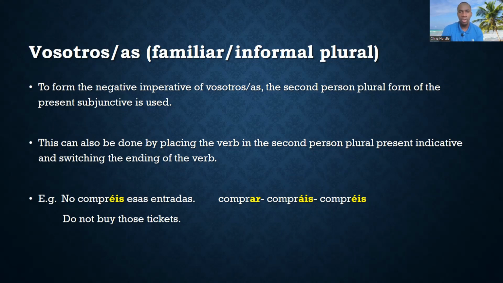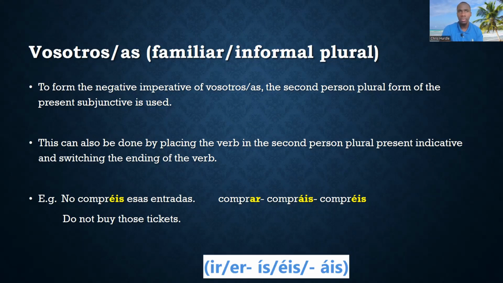As you know, for vosotros, AR verbs will end in áis, with the tilde on the A, right, and that will change to éis. IR and ER verbs, right?